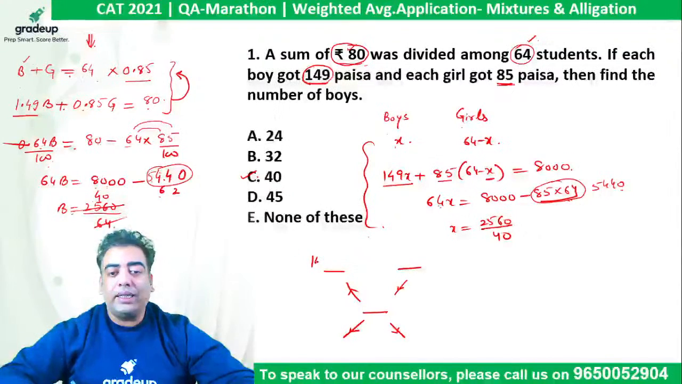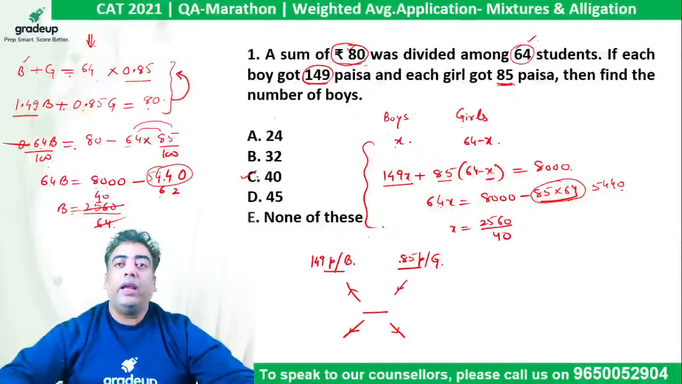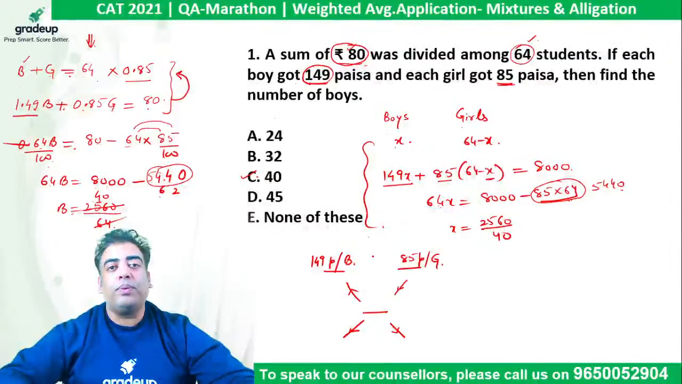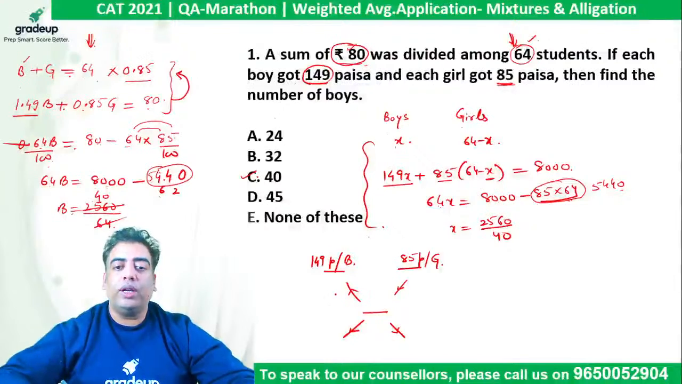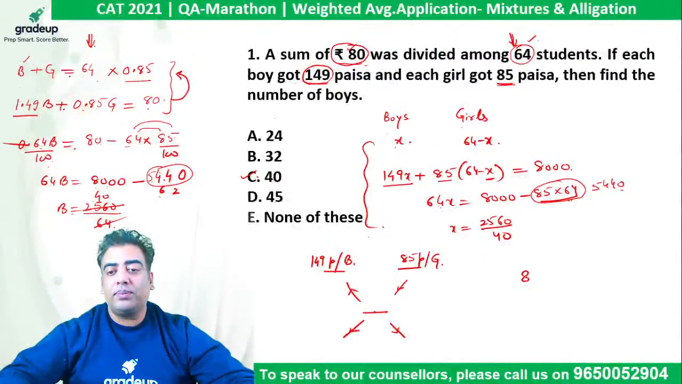So 149 paisa is there with each boy, and 85 paisa is there with each girl. In order to find the number of boys, what I require is the ratio between the number of boys and the number of girls, because the total number of students is given to me. So in the middle there should be the average value per student, which will be 8000 paisa divided by 64.